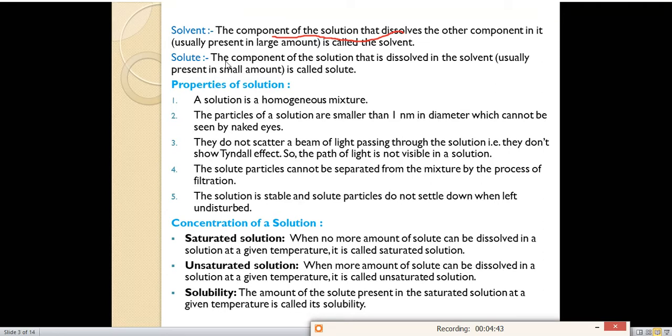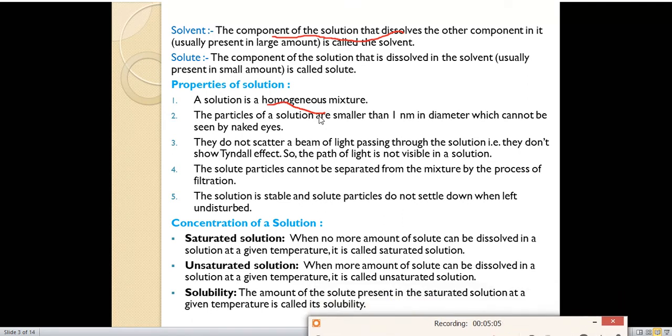The definition of solute is the component of the solution that is dissolved in the solvent and is present in small amount. Solute is that substance which is dissolved in the solvent and present in small amount. Now we'll see the properties of solution. What are the different properties of a solution? A solution is a homogeneous mixture. You have to remember the word homogeneous in that.